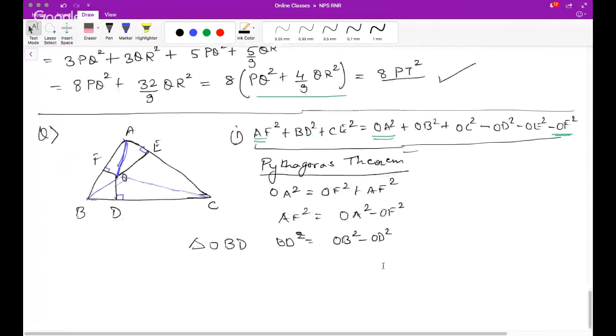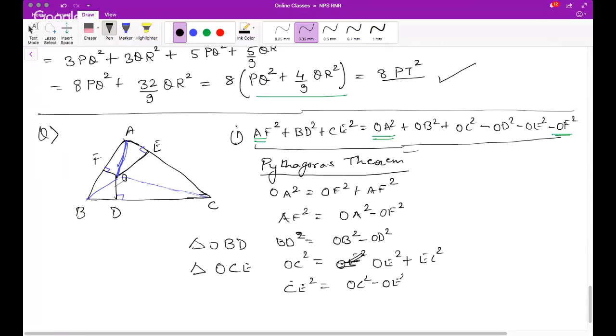And similarly in triangle OCE, you will get OC square is equal to OE square plus EC square, and hence EC or CE, same thing. So CE square is equal to OC square minus OE square.